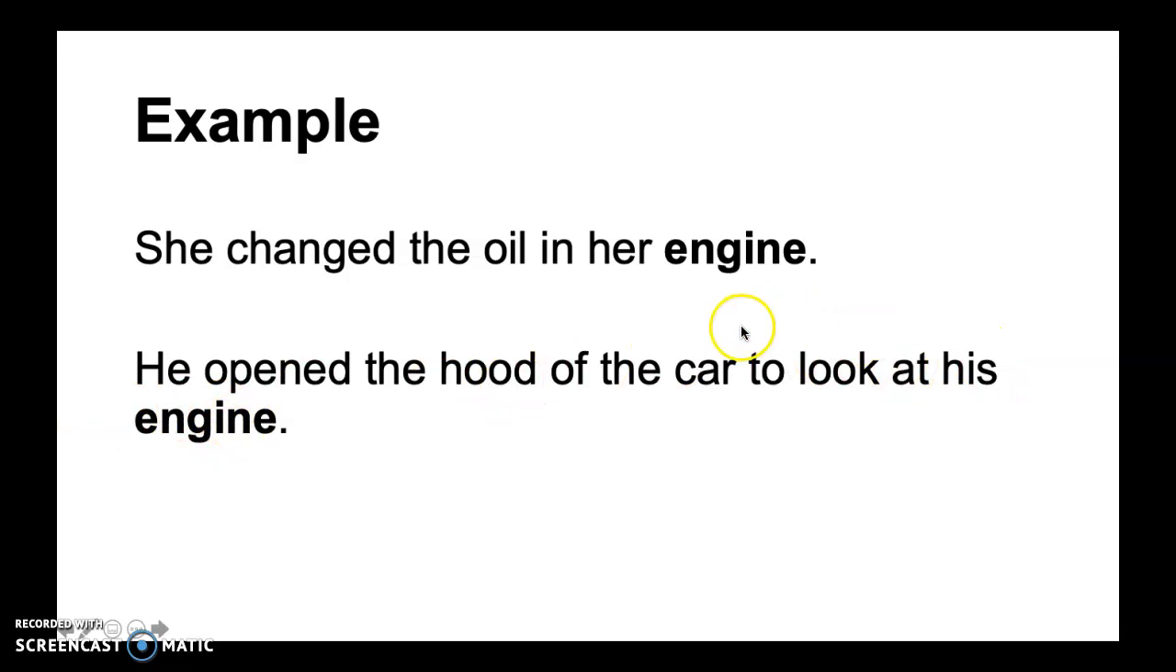So the engine is in the car or scooter or bus, and it makes the car and the bus go. So it makes them move forward. Gives them the power.